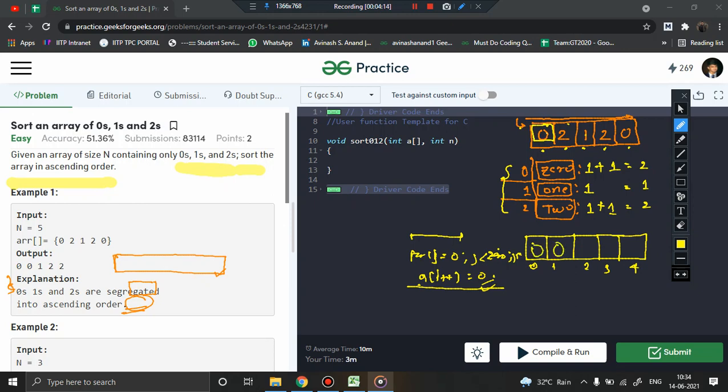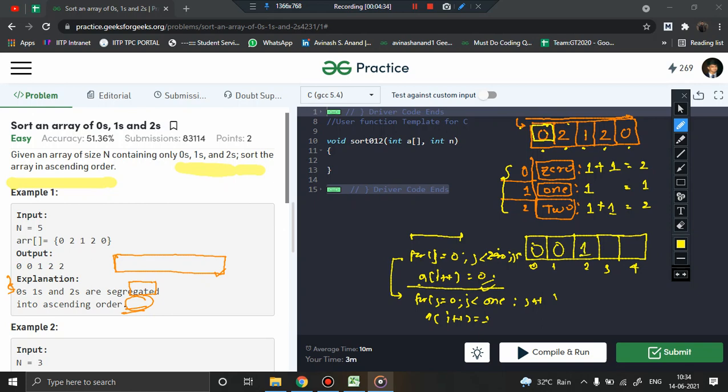Done. Again in the next step, just after this loop, I'll run this j loop from 0, this time till 1, and j plus plus. Again the same thing, a of i plus plus is equal to 1, which means 0 less than 1, so only one time I'll do a of i plus plus equal to 1. Only one time 1 will be printed.